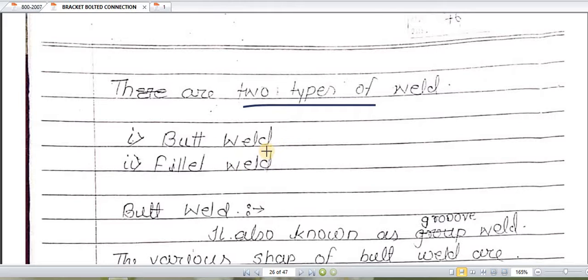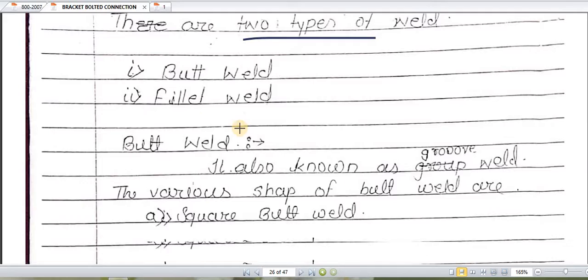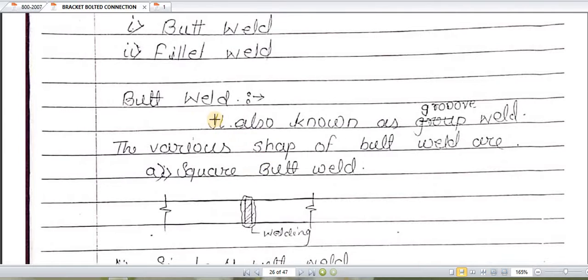What is butt weld? In butt weld, when there are two plates, these two plates are jointed with the help of butt weld. What is butt weld? It is also known as the groove weld. The joint is made with the help of this butt weld, so it is also called the groove weld.